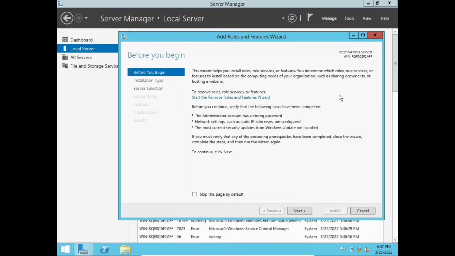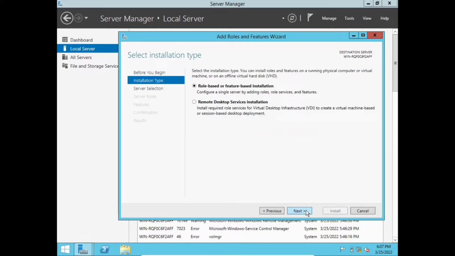This wizard helps you install roles, role services or features, and you determine which roles, role services or features to install based on the computing needs of your organization, such as shared documents or hosting websites. After that, to continue, click next, and then we don't have to select anything. I'm gonna leave it at the default role-based or feature-based installation, configuring a single server by adding role services and features. So we're installing Active Directory and configuration.